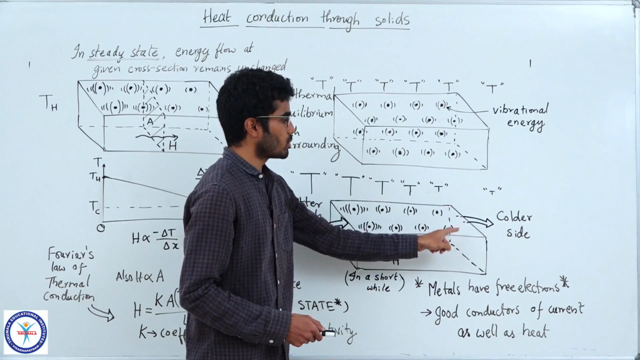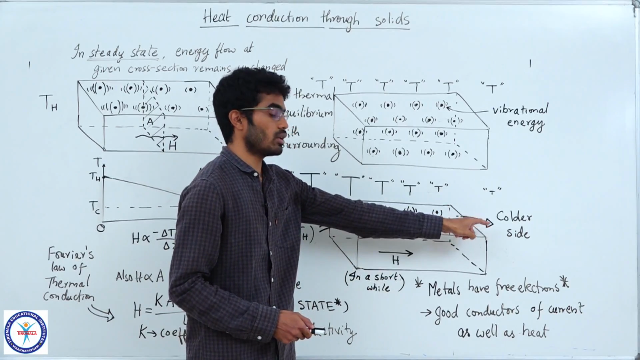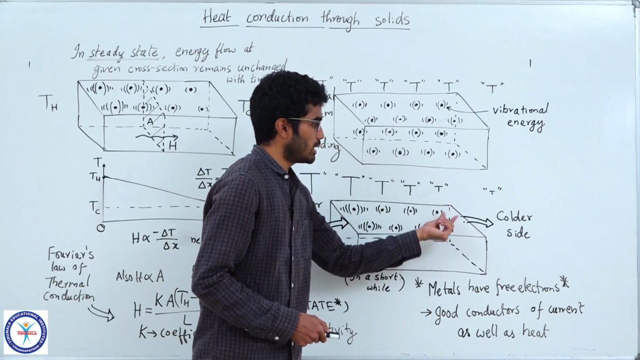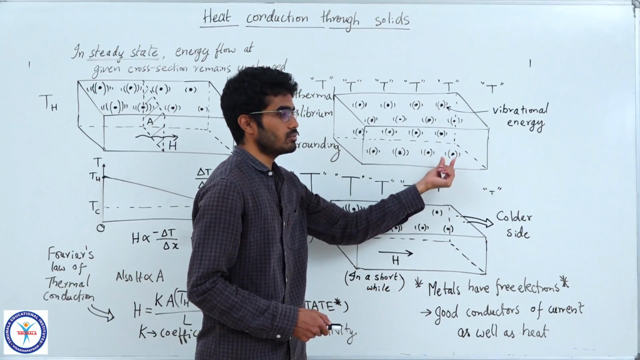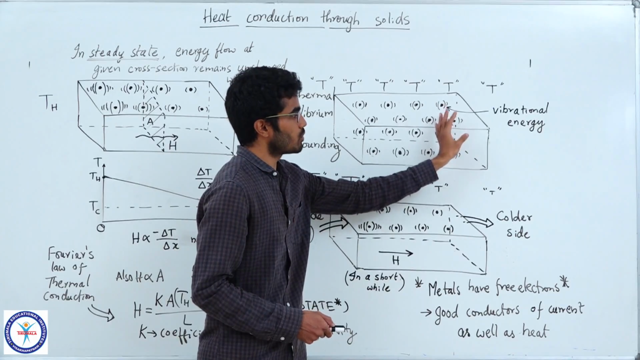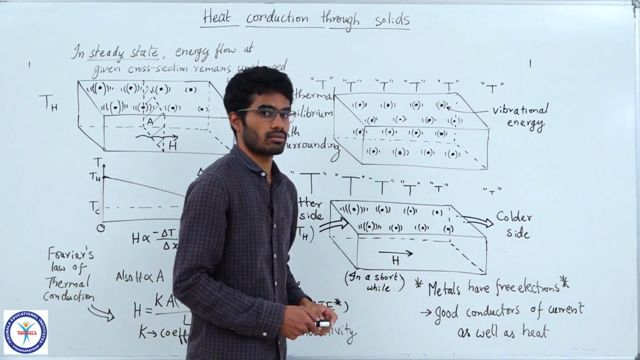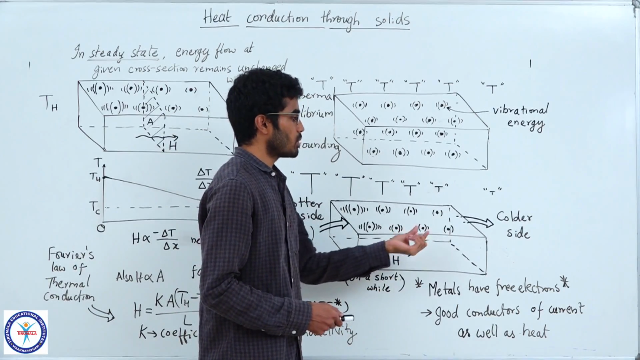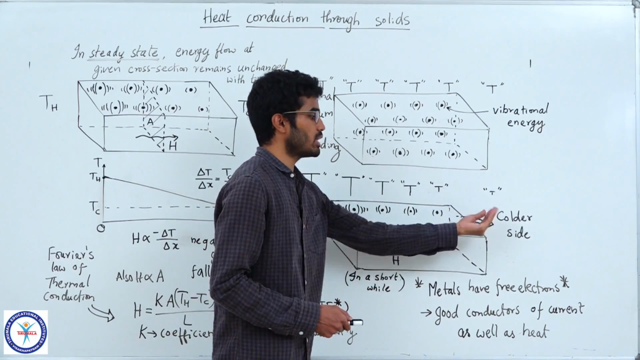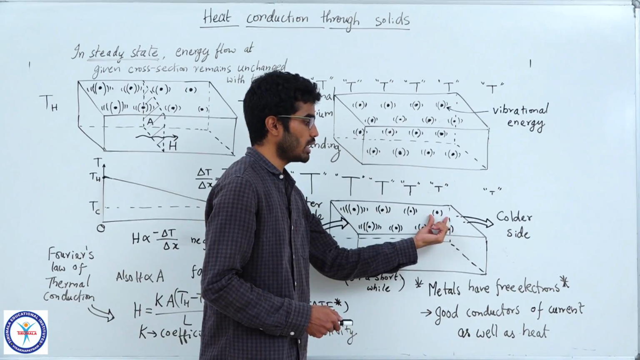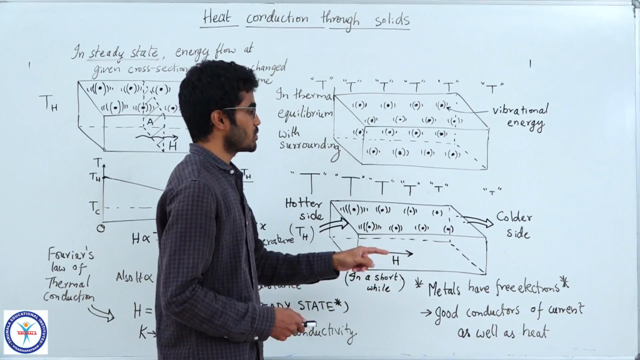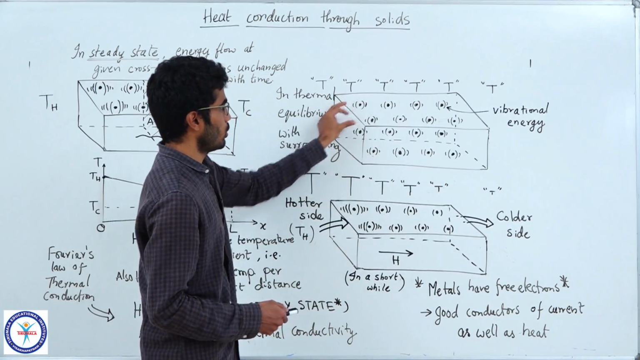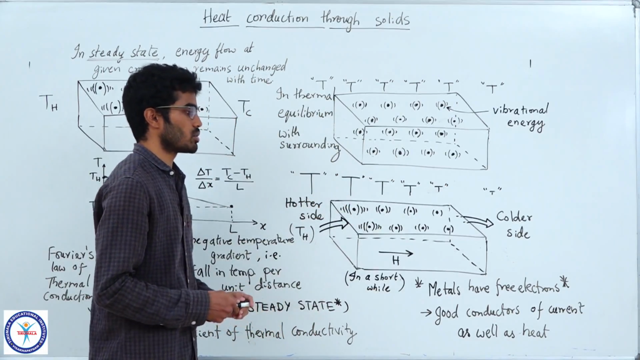But let us look at molecules which are present here, closer to the colder side. Because this side is colder and this is relatively hotter, some energy will now transfer from this portion to the surroundings, higher temperature to lower temperature. So the molecules will give away their energy, and their amplitudes will decrease. That is why for these molecules you can see the decrease in the amplitude, and for these molecules we can see the increase in the amplitude.